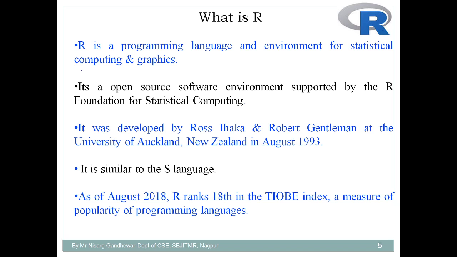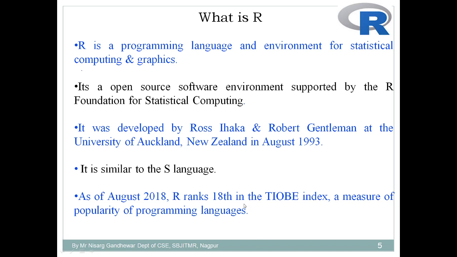If we talk about the history of R, then we can say that it was developed by two gentlemen: Ross Ihaka and Robert Gentleman. These are the two persons who developed R at the University of Auckland in the year 1993, and they gave it the name R. How was that name given? Because it was developed by two persons, and both of their names start with R. That's why they gave this language the name R.